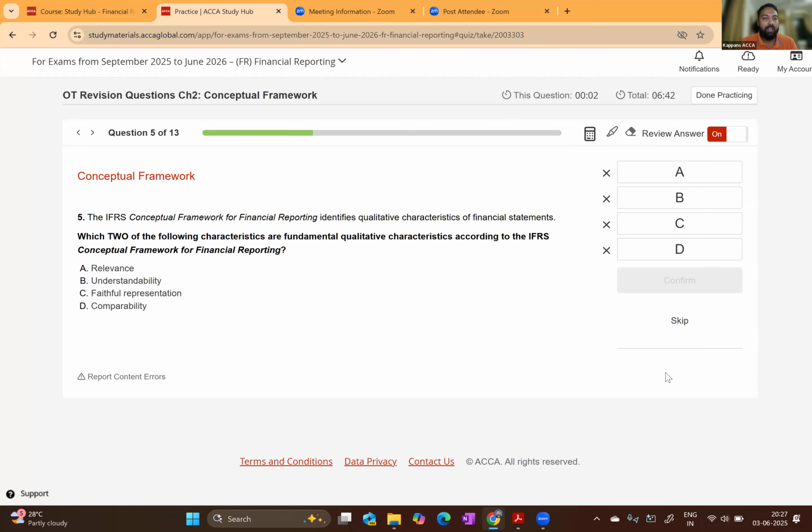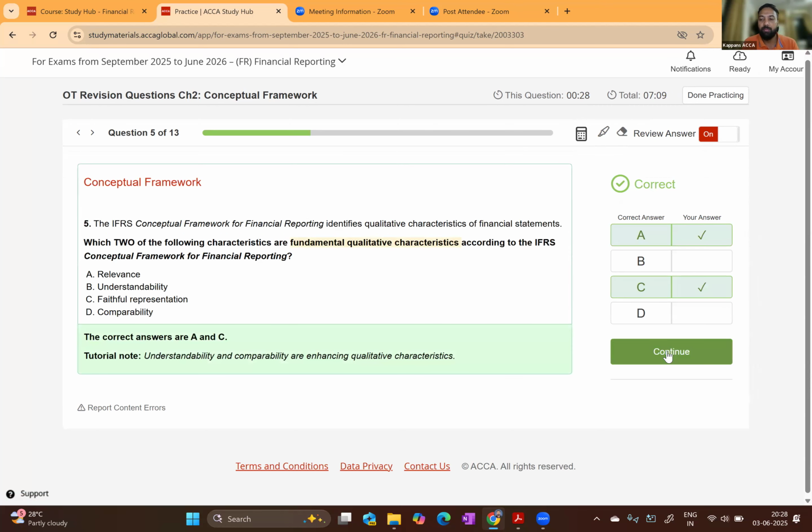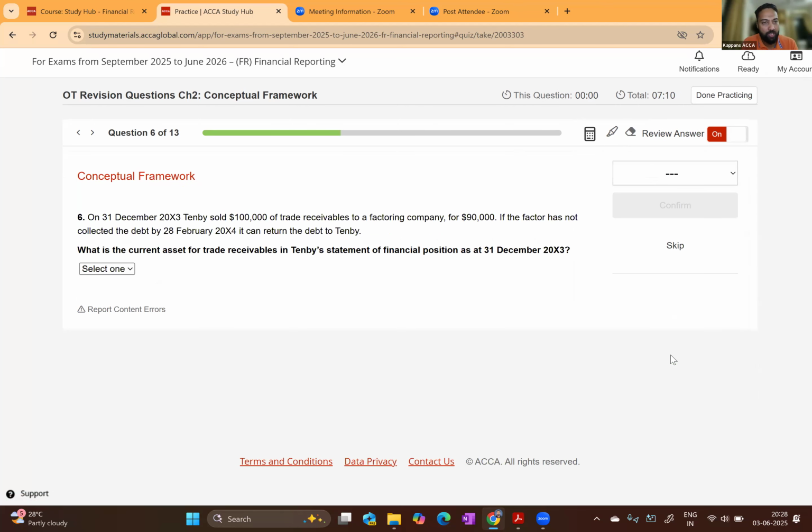Now, question number 5. The IFRS Conceptual Framework for Financial Reporting identifies qualitative characteristics of financial statements. Which two of the following are fundamental qualitative characteristics? That's pretty much straightforward. Relevance and faithful representation are fundamental qualitative characteristics. Understandability and comparability are enhancing characteristics. So moving on to the sixth question.